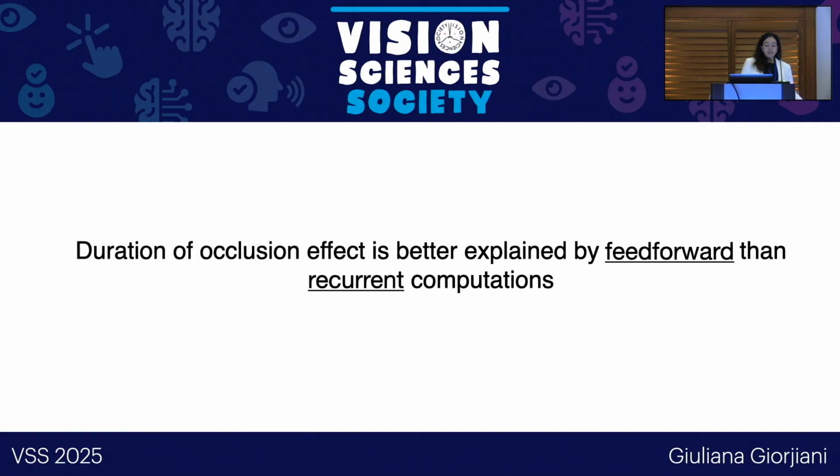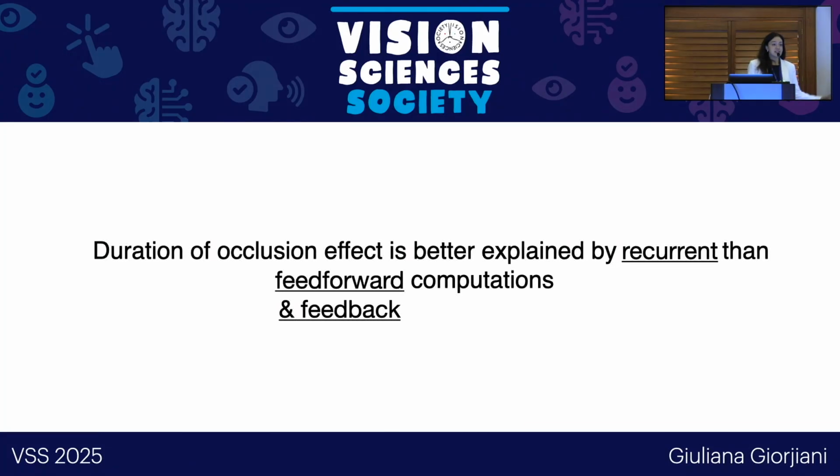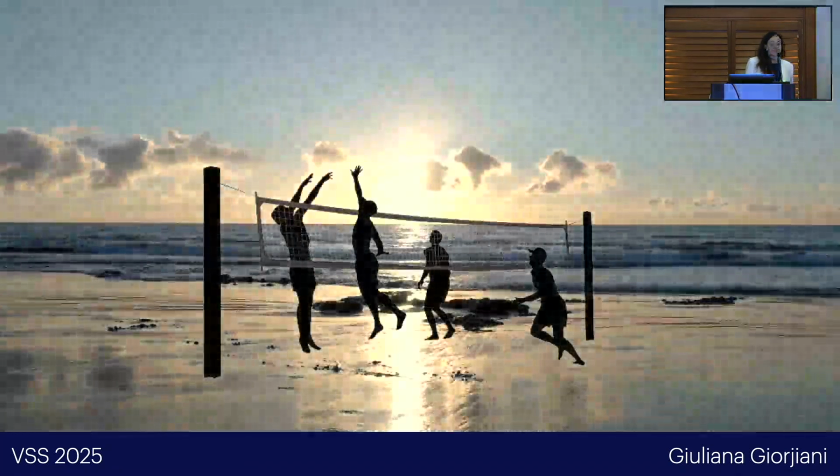Throughout this conference, you might have heard at least a couple of times that we live in a very dynamic environment where things are constantly changing, and it's also true for science. It's so true that my title has changed since I submitted the abstract last year. So today, what I'm going to tell you is that the duration of occlusion effect is better explained by recurrent than feed-forward and feedback computations. And to start, I would like to motivate it a little bit.